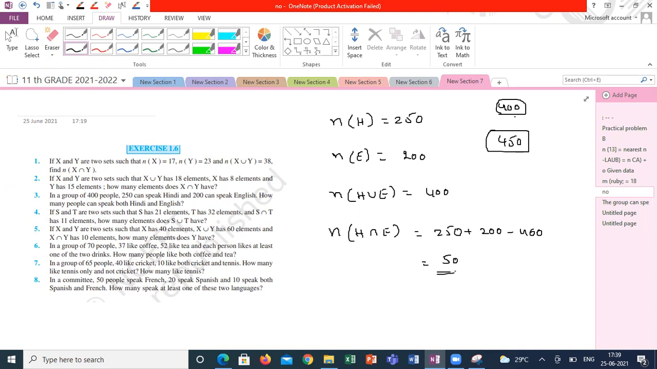Okay, sir. Definitely, they will speak at least one language, they have to mention that. As you said, they have to mention that statement, but we have to assume 400 people are there in class. They can speak either Hindi or English. 250 can speak Hindi. 200 can speak English. Sir, yes, sir, in the sixth question, they have given like each person likes at least one of the two drinks. So it is like that. If they don't mention, generally we have to assume.